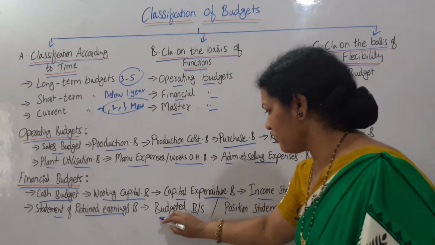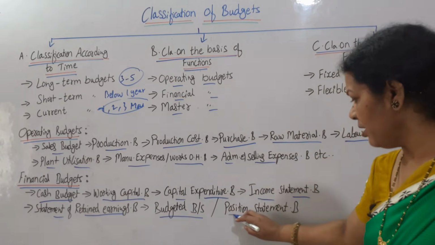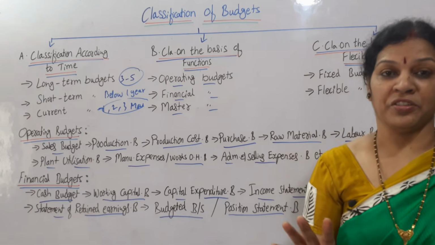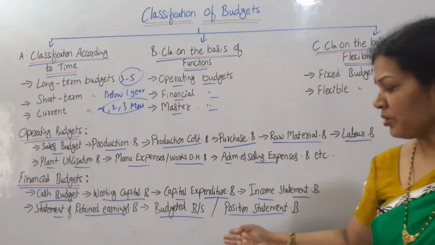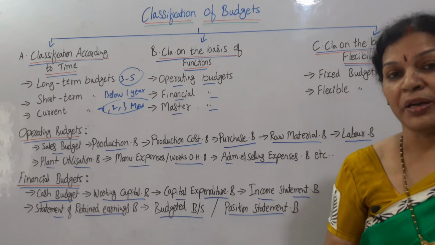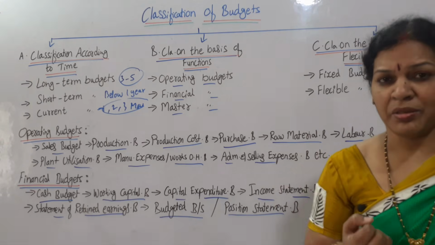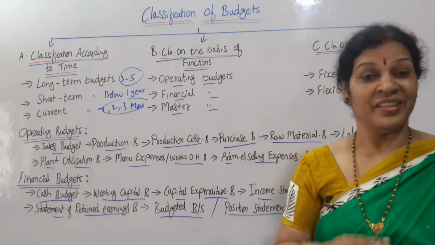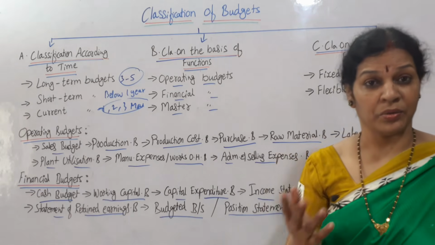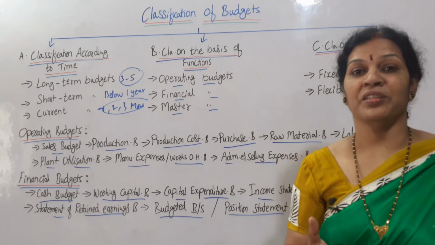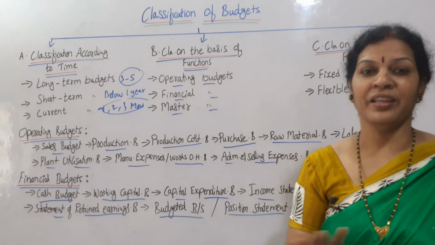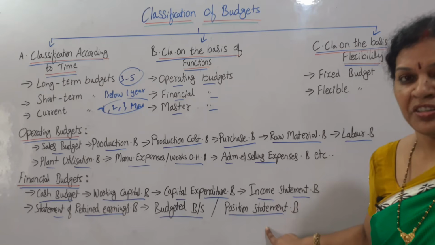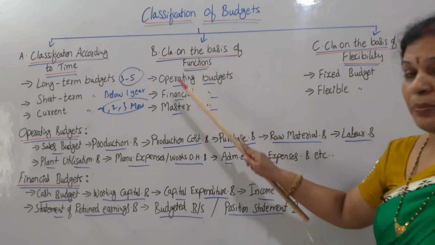And budgeted balance sheet, or you can say a position statement. Related to the balance sheet also we can prepare a budget. That is the budgeted balance sheet, or you can say position statement budget. Position statement, why do we say? Because the balance sheet is going to decide any organization's position. It's good, satisfactory, okay, anything you want to say. Just by looking at the balance sheet we can say the position of the organization. That is why we call it a position statement budget. Am I clear?